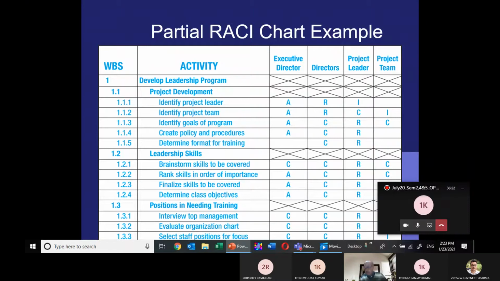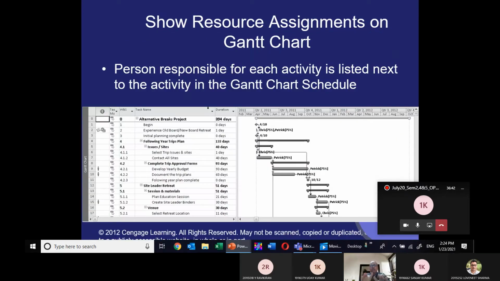Therefore this chart is called a RACI chart, and you have to reflect it on the software, Gantt project or MS Project, wherever you are working, and assign who is responsible, who approves, who has to be informed, who is to be consulted. You put the whole RAM matrix into the software, and your software will look like this. This is showing the resource assignment on a Gantt chart.